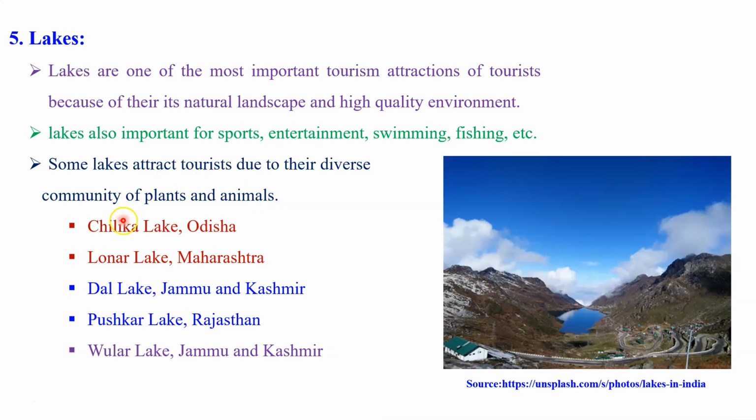In India, we have a few very important examples of lakes where people visit on a large scale. Especially, I am talking about Chilka Lake in Odisha, Lonar Lake in Maharashtra, Dal Lake in Jammu and Kashmir, Pushkar Lake in Rajasthan, and Wular Lake, also in Jammu and Kashmir. These are the places where tourists visit on a large scale. Therefore they are famous as tourist attractions.